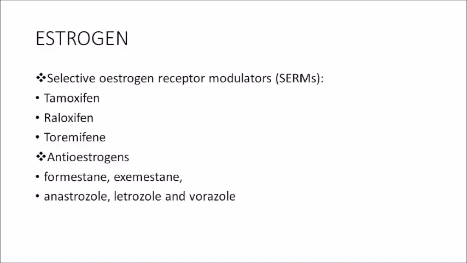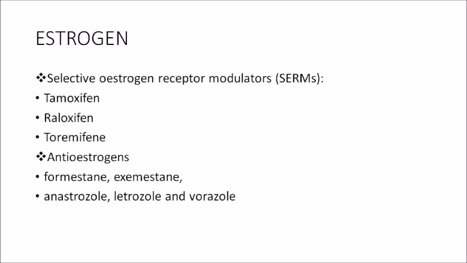Finally, some drugs influencing estrogen. So we have 2 classes. One is SERMs, or selective estrogen receptor modulators. They modulate the estrogen receptors. You are familiar with these drugs. These are the phen drugs: tamoxifen, raloxifene, toremifene. Okay, so these are the selective estrogen receptor modulators. They act like estrogen.